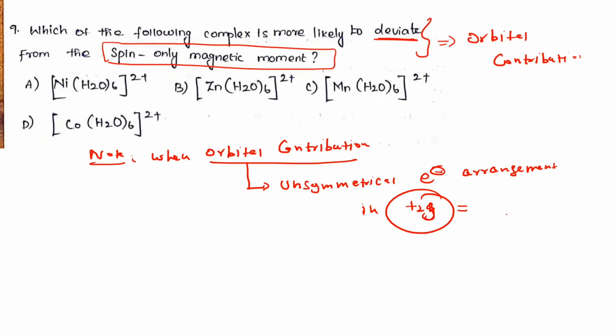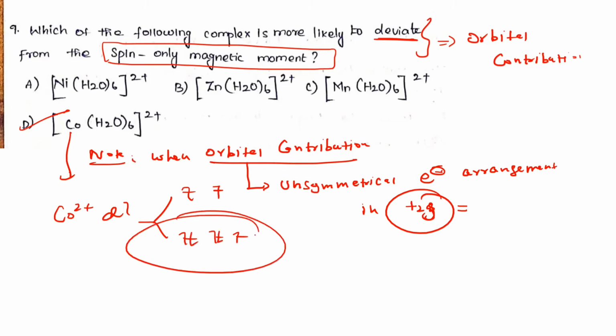According to the four options, which is the correct answer? Option D is correct, because in option D, cobalt 2 plus is a d7 configuration. Put the electrons in the energy levels: 1, 2, 3 and 1, 2, then 1, 2, 3, 4, 5, 6 and 7. Therefore T2g is unsymmetrical. Therefore cobalt 2 plus can show orbital contribution, so this complex deviates more from the spin only magnetic moment. Option D is correct. Next question.